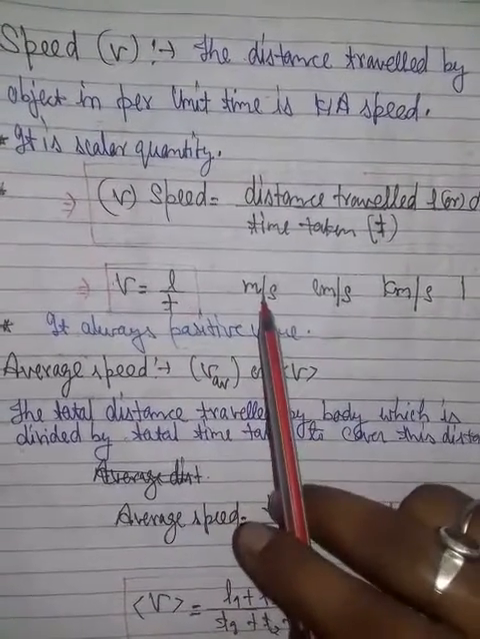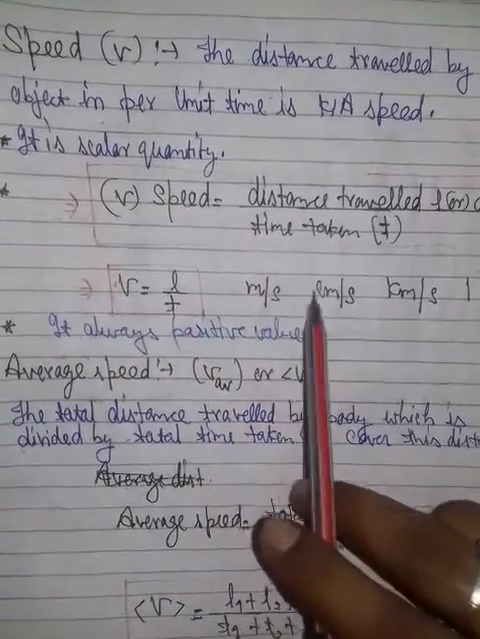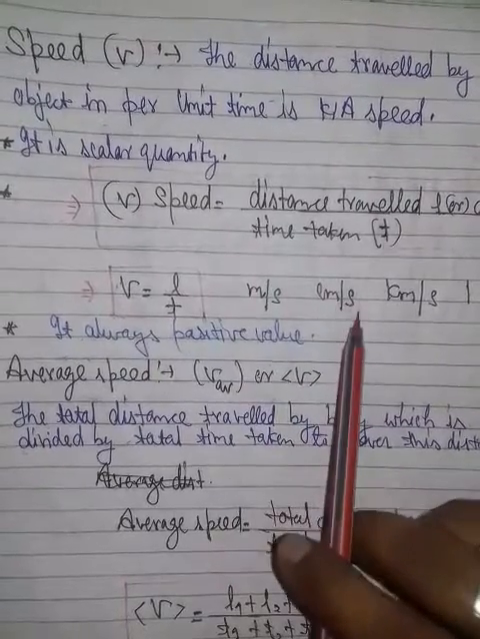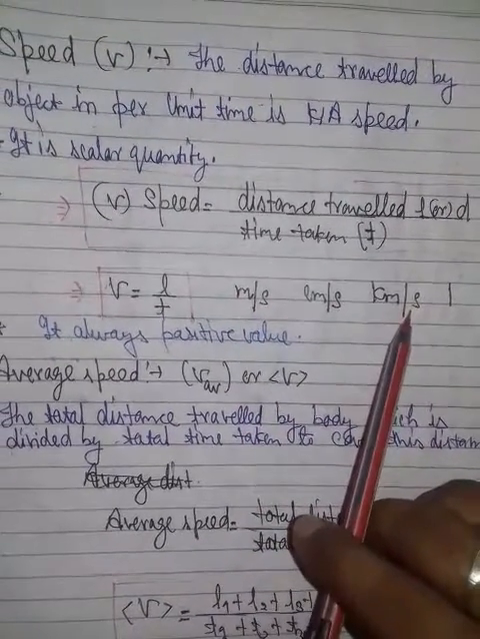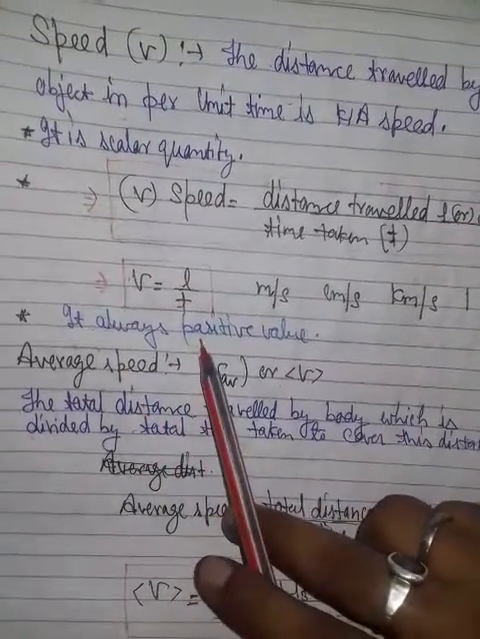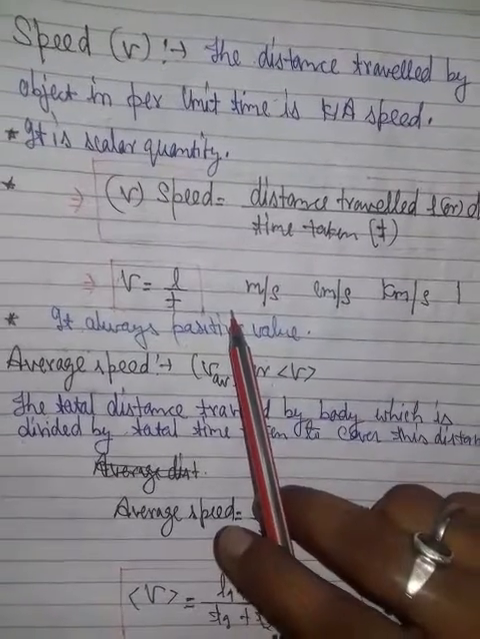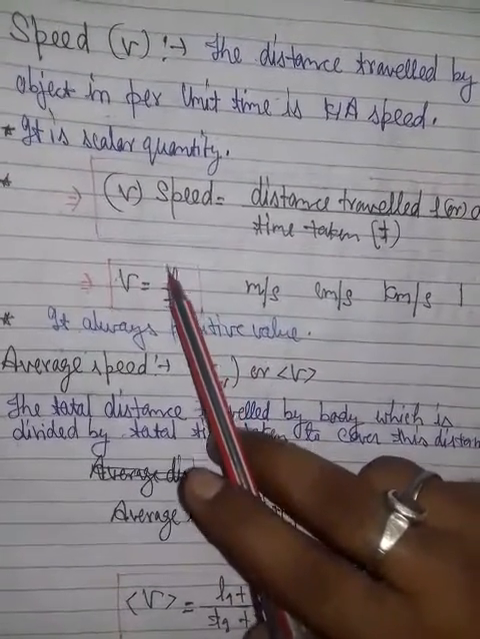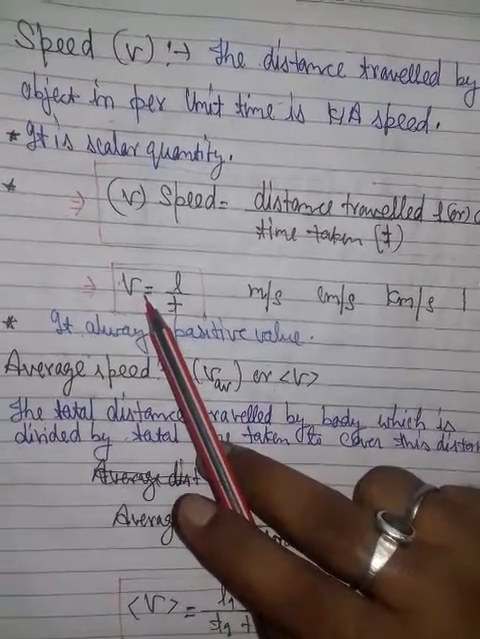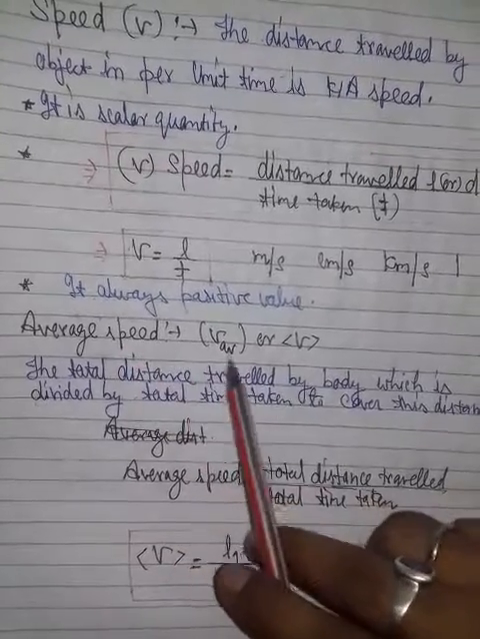Unit: length is the path length, in meter, time in second, so meter per second, or centimeter per second, or kilometer per second, or kilometer per hour. It is always a positive value, that means it is never negative, because length is never negative, so the speed value is never negative. We are talking about the next point, that is average speed.